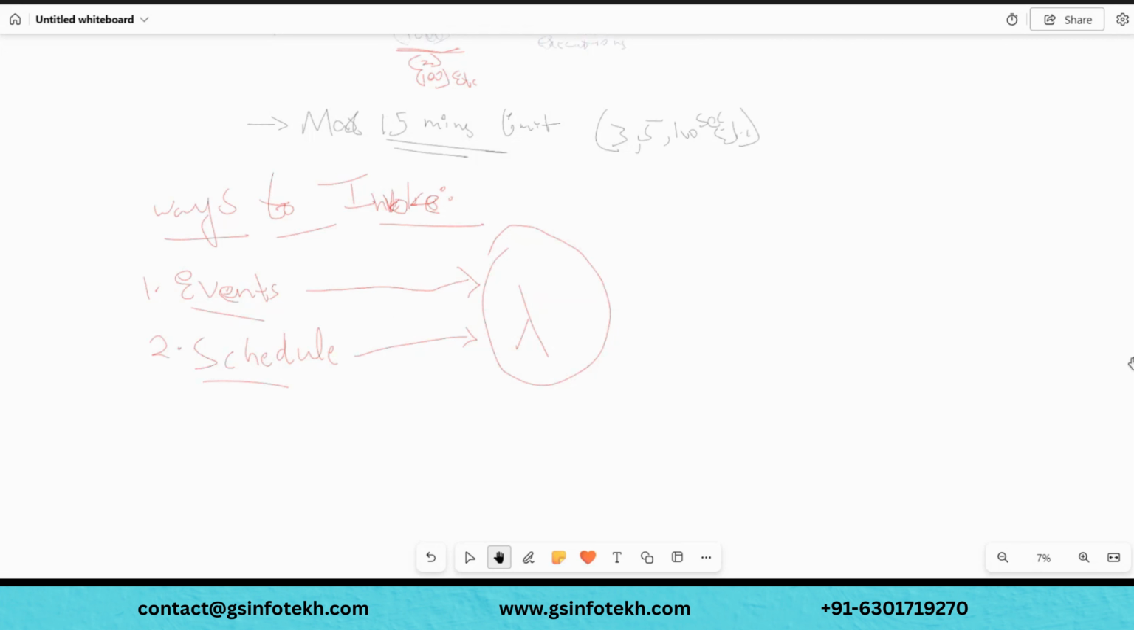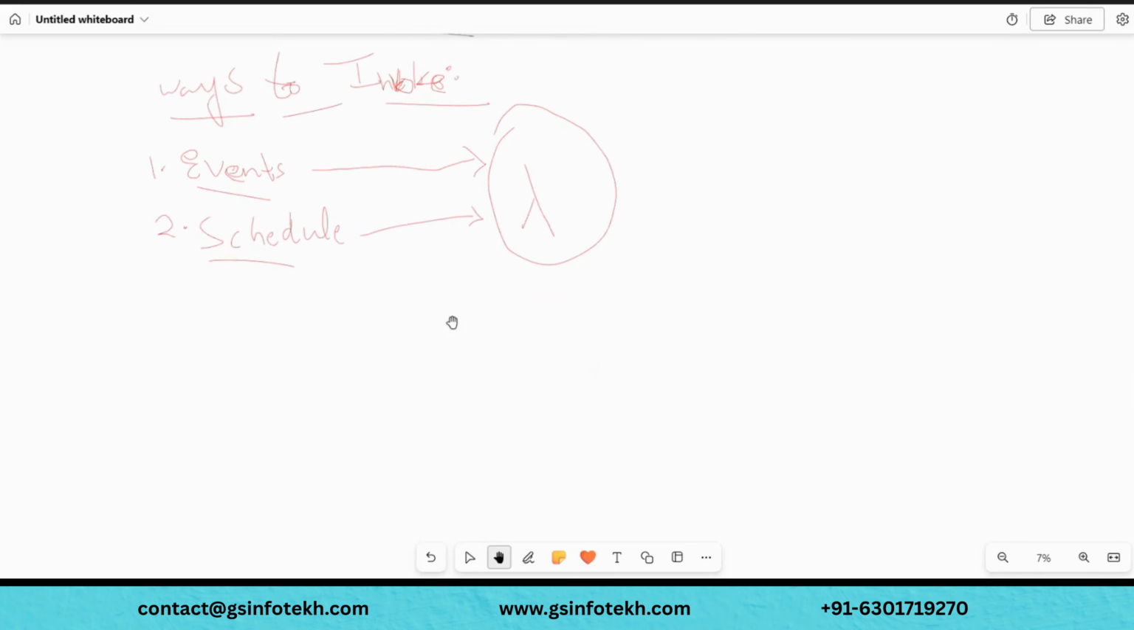So we discussed a few things, like how to invoke your Lambda function, the ways to start it. One thing is events. An event is something which happens; the general meaning of event is when something happens, it's called an event, right? Whenever something happens, it should start your Lambda automatically. So that is event based, event-driven triggering.